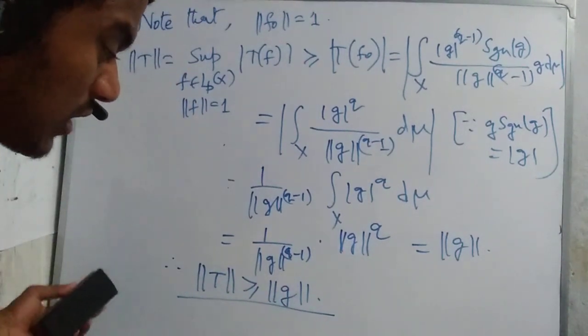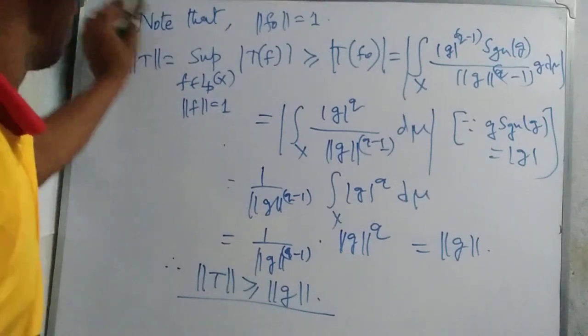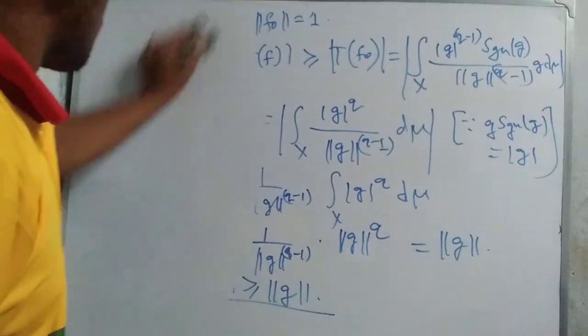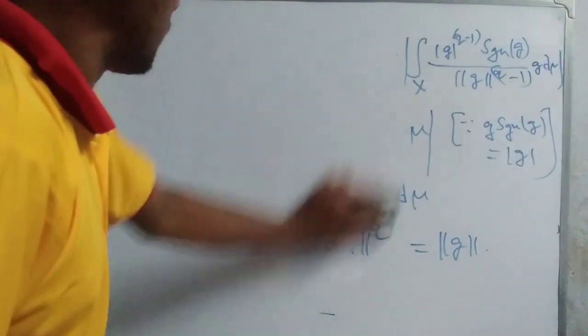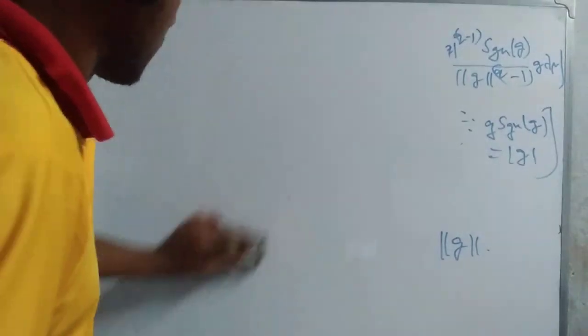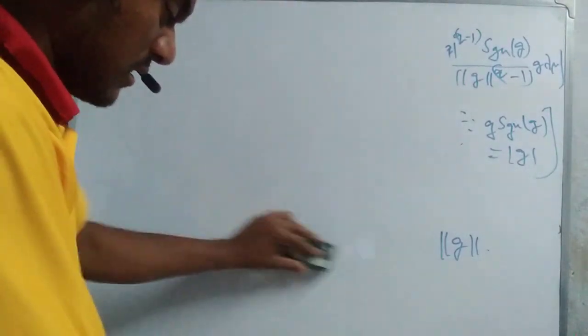Now we go to further discussion of another portion. We erase that portion. In this way we also discuss the Riesz representation theorem, where this T is a linear bounded functional and norm T equal to norm g. Now we write another portion of this.